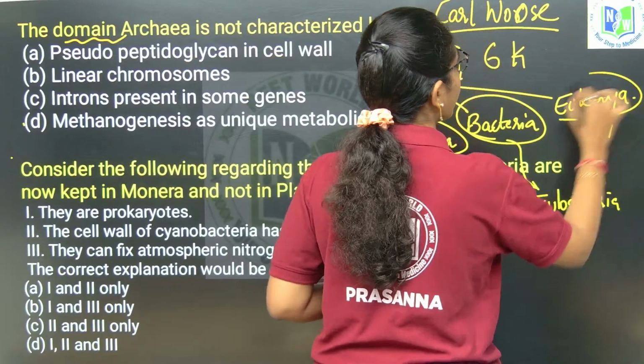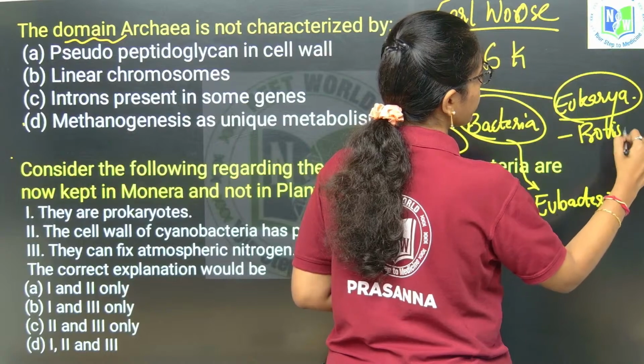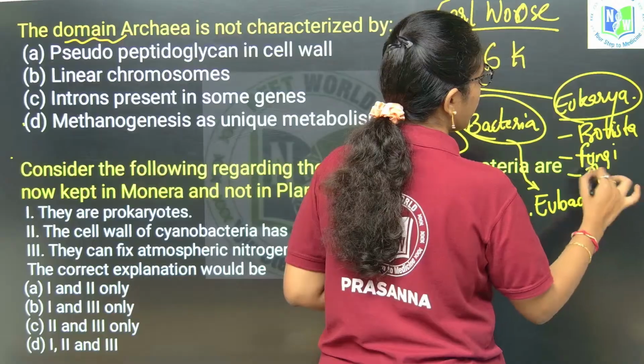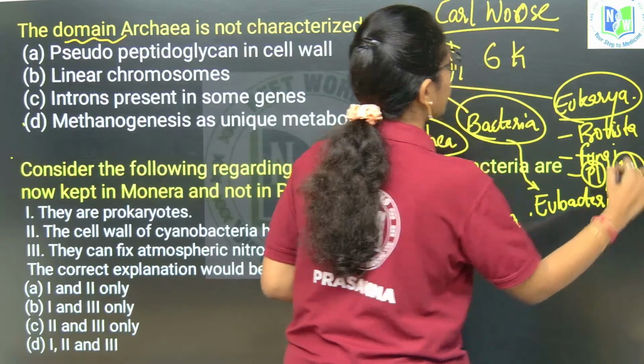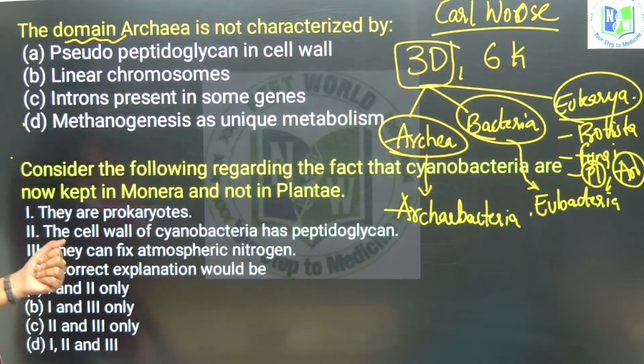And Eukarya includes 4 kingdoms: Protista, Fungi, Plantae and Animalia. So this is about the 3 domains and 6 kingdom system of classification.